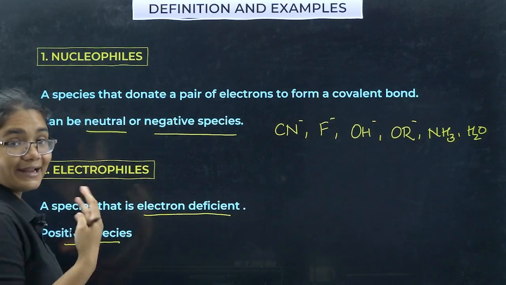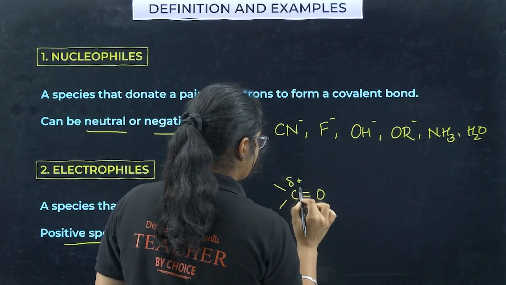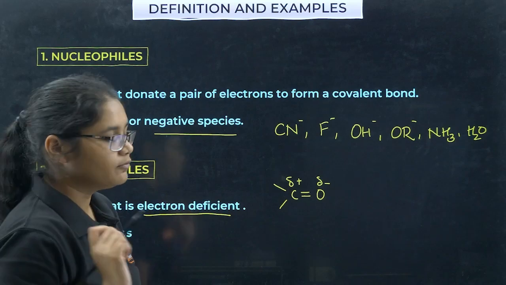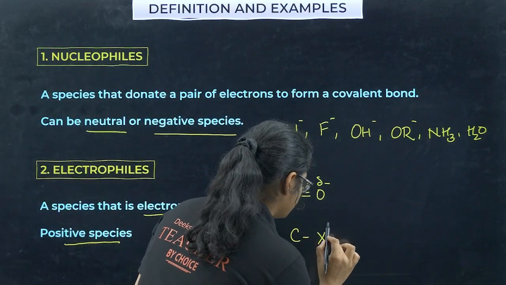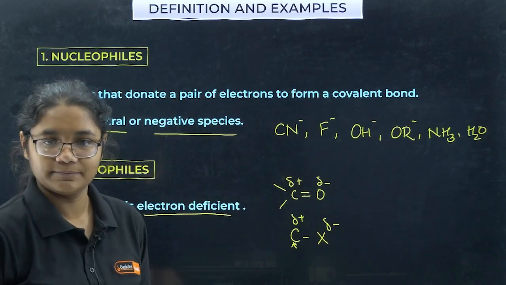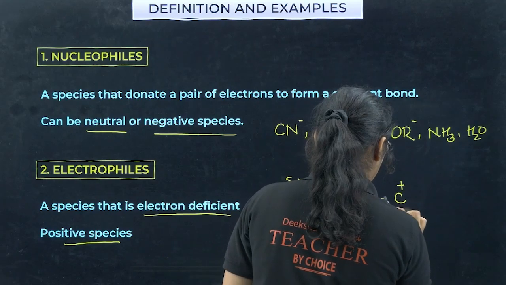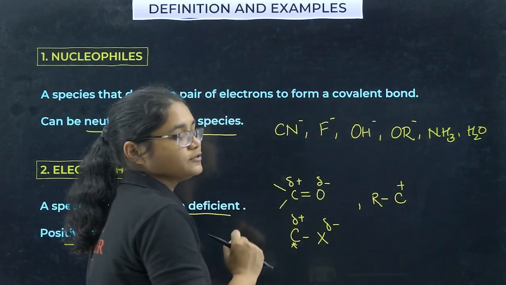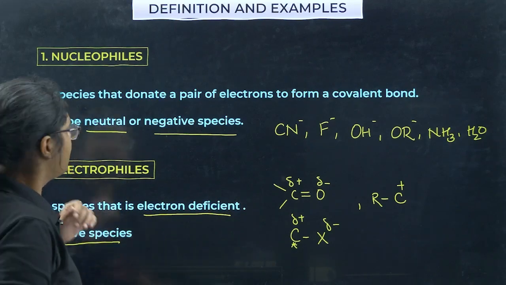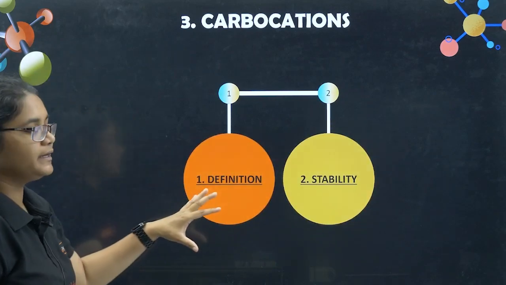Now if I talk about electrophiles, so if I have a carbon oxygen bond, right, this carbon is delta plus, because oxygen is more electronegative, so this carbon is electrophile. If I have C-X bond, this is delta negative, this is delta positive, so this is electrophile in nature, right? Next I have C plus, any carbocation is there, that is also electrophile, where there is deficiency in electrons. Okay, now we will talk about carbocation, their stability and definition.